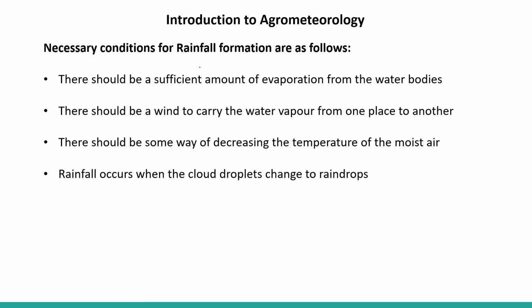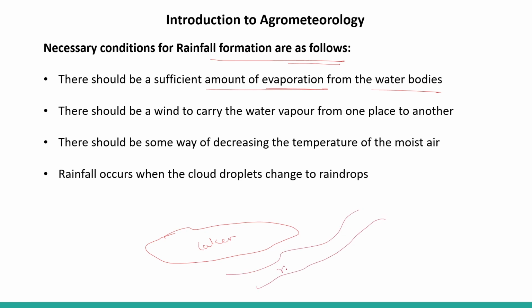So the necessary conditions for rainfall formation are as follows. There should be a sufficient amount of evaporation from the water bodies. So we have lots of water bodies: lakes, rivers, seas and oceans. Evaporation takes place when sunlight reaches the earth's surface.